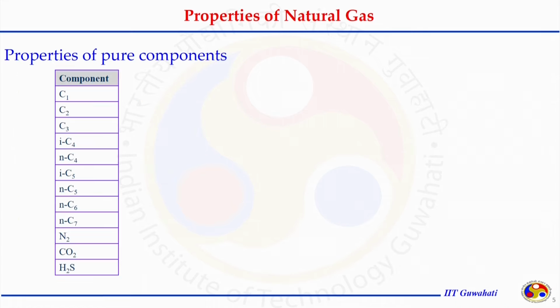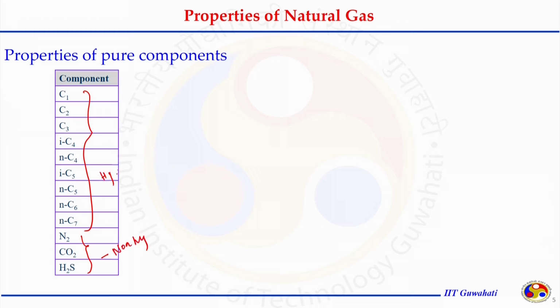Properties of pure compounds. As already mentioned, the composition of natural gas varies from hydrocarbon to non-hydrocarbon. The hydrocarbons are in the range of C1 to C7. They could be in isoform or normal form, but most natural gas is dominated by methane, with smaller percentages of the other hydrocarbons C2, C3, C4, C5, C6, C7, and non-hydrocarbon gases N2, CO2 and H2S. Those are the non-hydrocarbon gases.